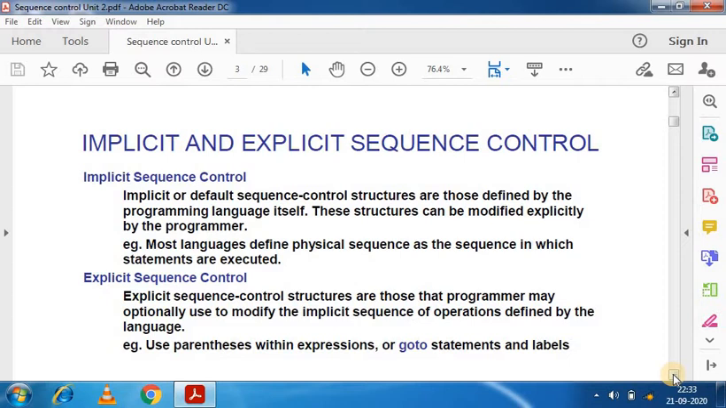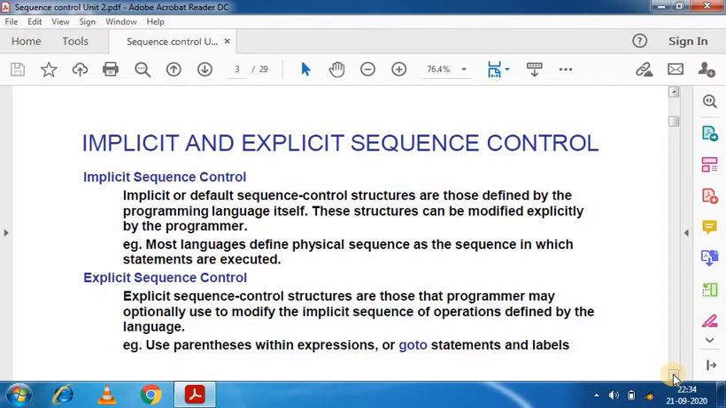Implicit sequence control is defined by the programming language itself, and it is generated automatically. Most languages define physical sequence as the sequence in which statements are executed. So we can say that composition sequence control is an implicit sequence control that is executed automatically. Apart from this, explicit sequence control is defined by the programmer. The programmer can use, for example, the go to statement and parentheses within expressions. These are examples of explicit sequence control.